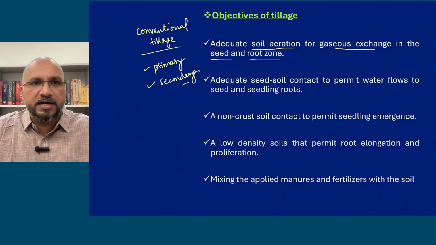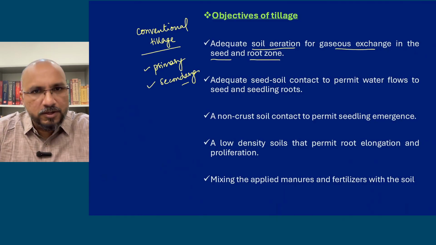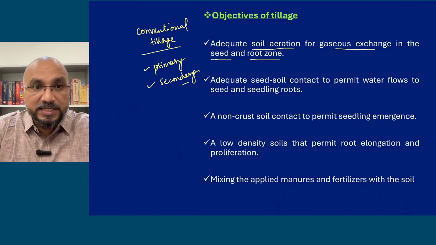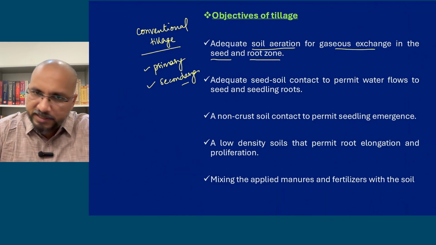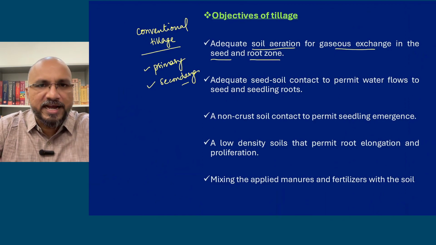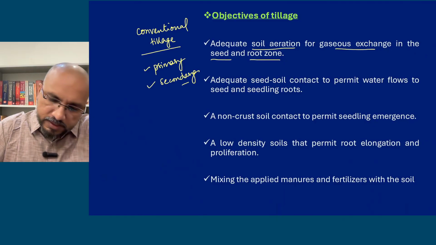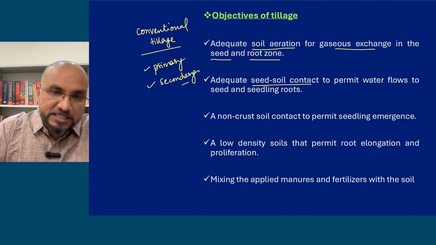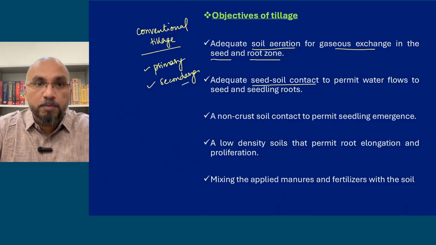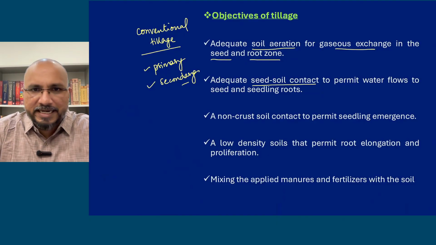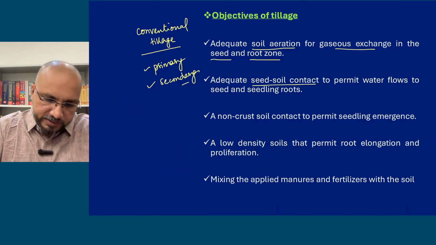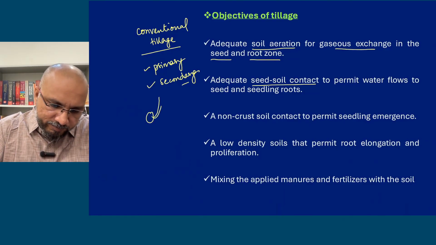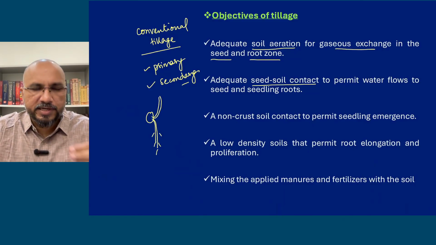So if the soil is very hard, seed germination and the seedling growth will be hampered. So इसीलिए for proper seed germination and proper seedling growth, for proper crop establishment, we need to make the soil loose, friable, easily workable. Okay. Then adequate seed and soil contact is necessary so that seed can absorb moisture faster and seedling can easily germinate. And also if the soil is loose, the radicle part, when the seed germinates, we have plumule and radicle. So radicle is the primordial, or you can say initial root.